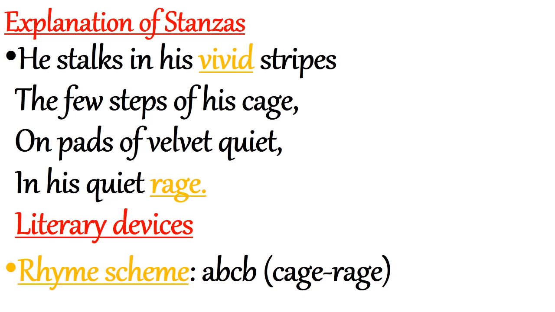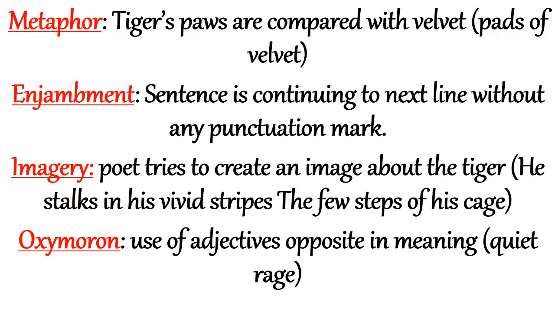He was quiet. So now the literary devices used in this stanza. First of all, the rhyming scheme. Here the rhyming scheme is A, B, C, B. Cage and rage are rhyming words. So these are B, B, and stripes is A and quiet is C. Then metaphor is used.